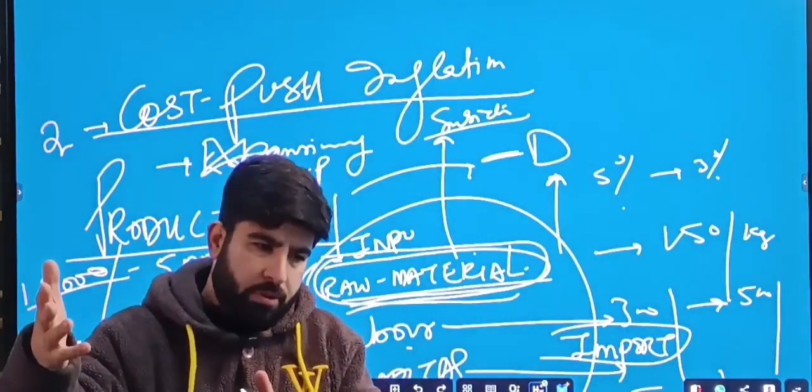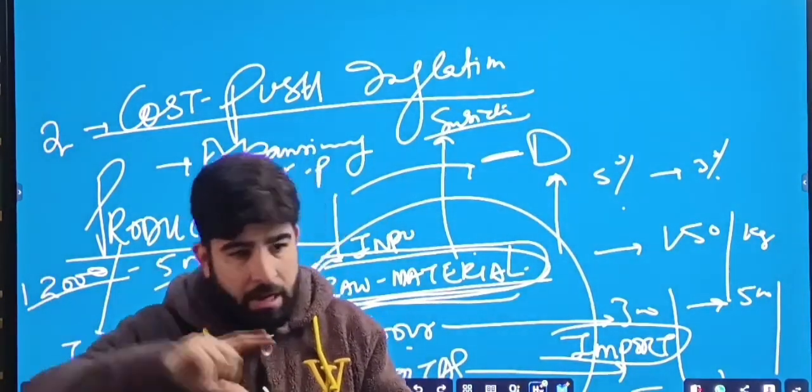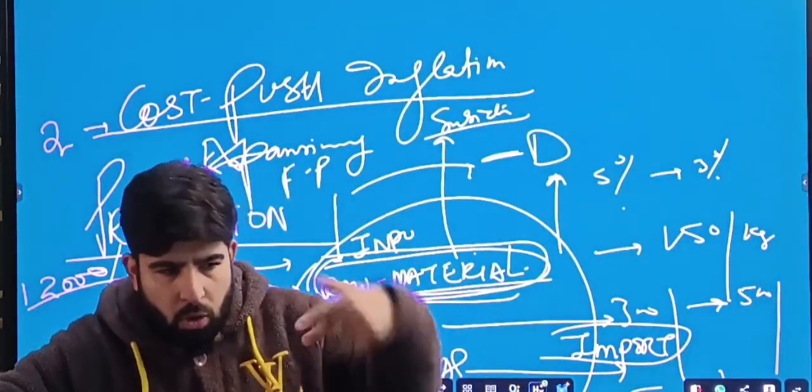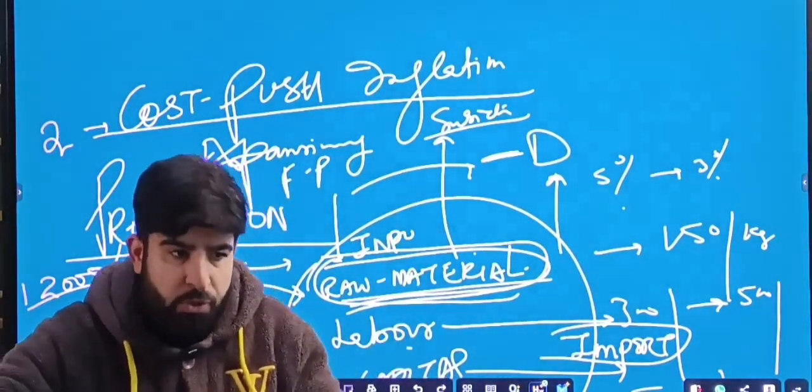Number two, when there is an increase in the cost of materials, raw materials, an increase in the cost of input, the producer cannot produce more products, so there is a reduction in supply, but the demand remains constant. That type of inflation, where the cost influences the inflation, is called cost push.